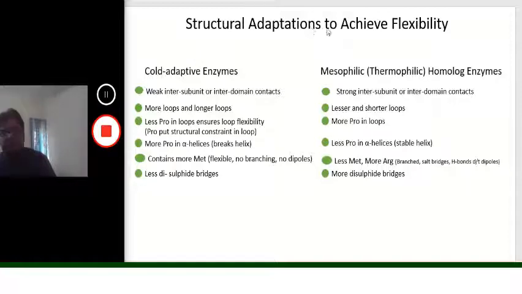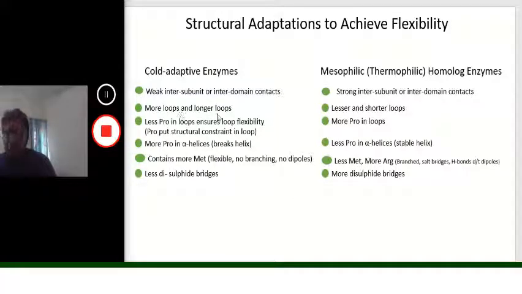Continuing with the structural adaptation of the psychrophilic enzymes to achieve flexibility, we found that there are weak inter-subunit and inter-domain contacts in the psychrophilic enzymes, which are much stronger in the mesophilic and thermophilic homologs. Likewise, a larger number of longer loops are present in the psychrophilic enzymes between the domains or subdomains.